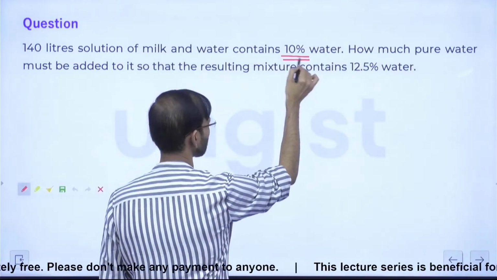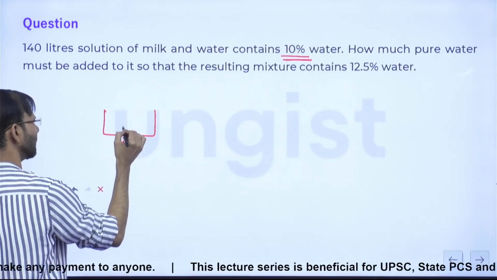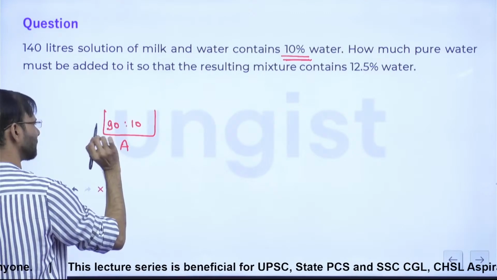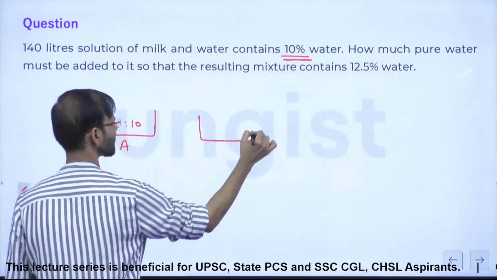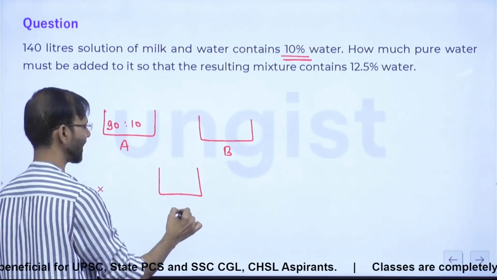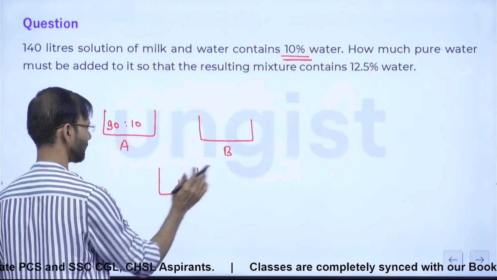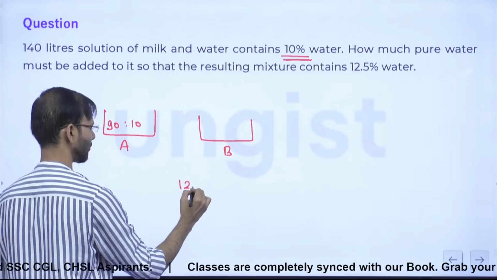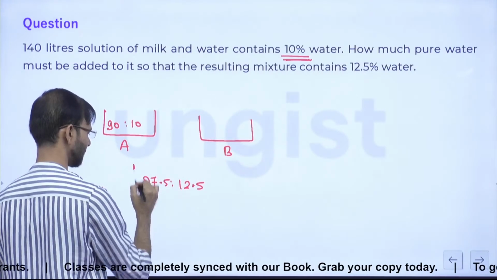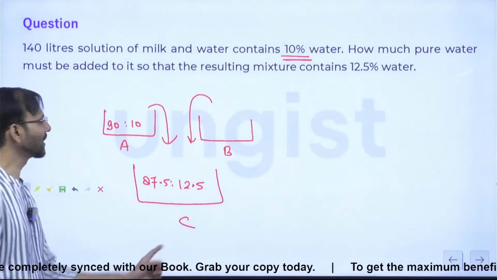Here, 10% water, right? Let's say this is vessel 1, 10% water, and obviously 90% milk. And vessel 2. Question is saying how much pure water must be added, right? And vessel C, so this is 12.5, so obviously this will be 87.5, right? मुझे ये बताइए, what should I write here?